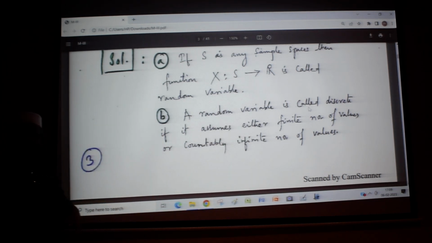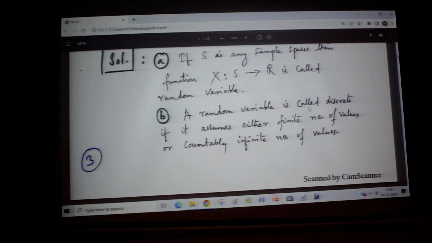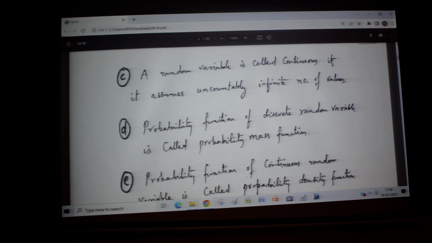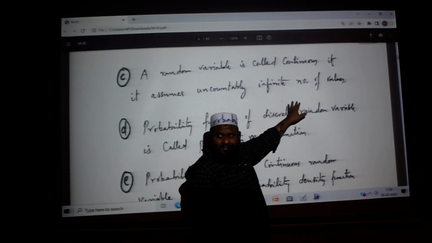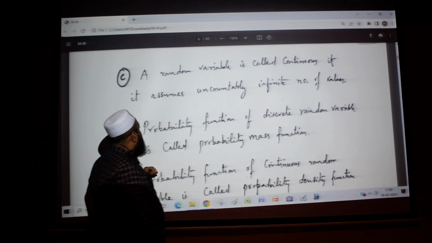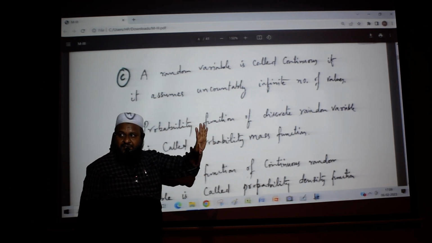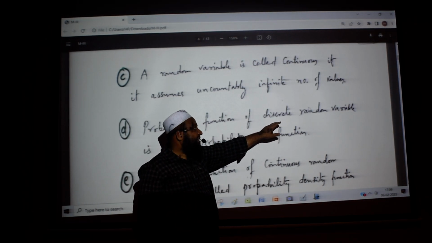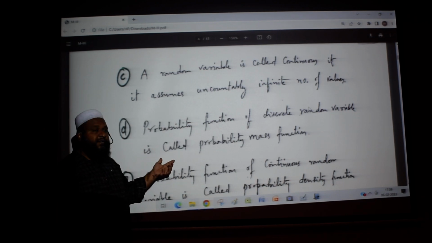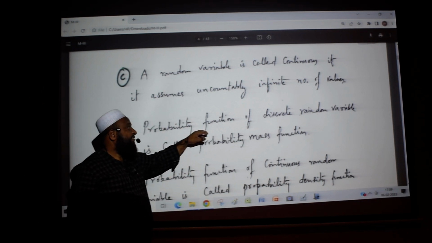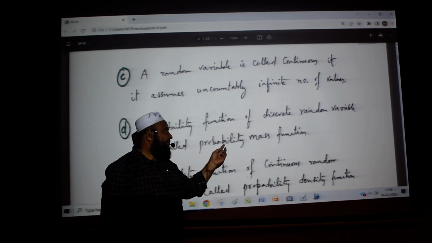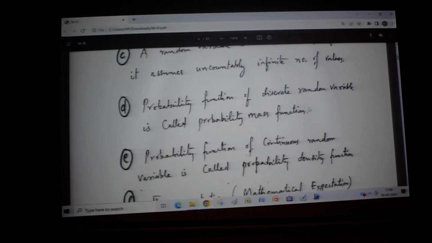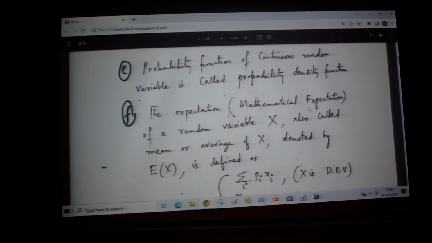The next definition is for a continuous random variable, which is uncountable. A random variable is called continuous if it assumes uncountably infinite number of values. Now, there will be a probability function for every random variable. If the probability function is for a discrete random variable, it is called the probability mass function. If it is for a continuous random variable, it is called the probability density function.